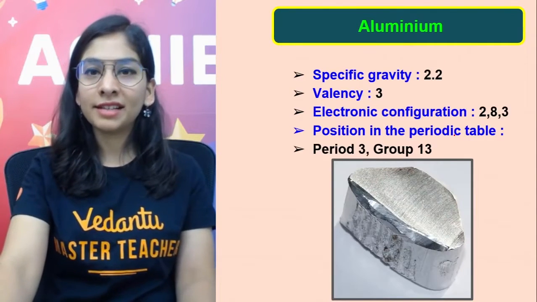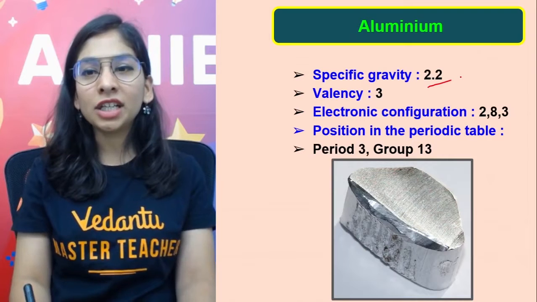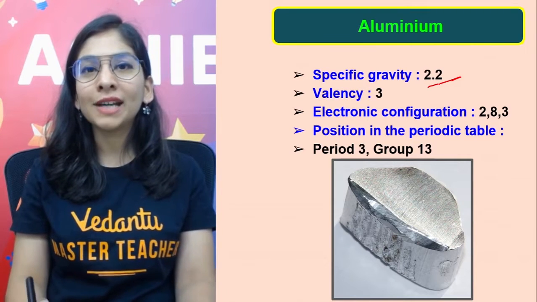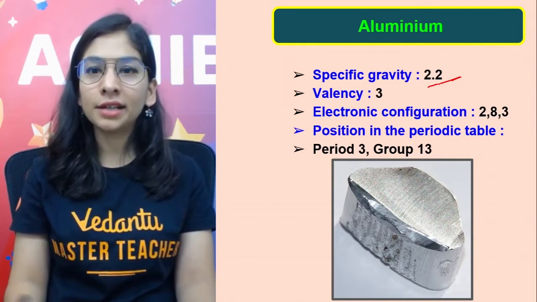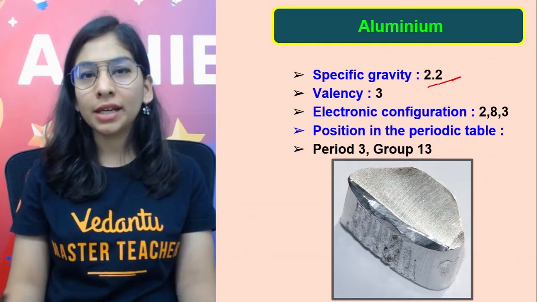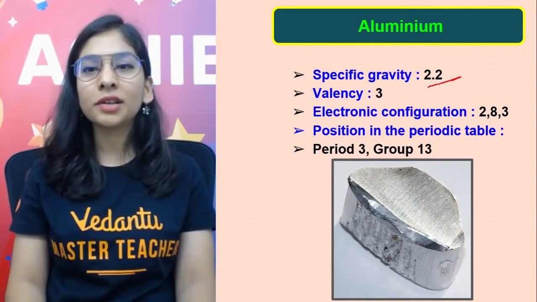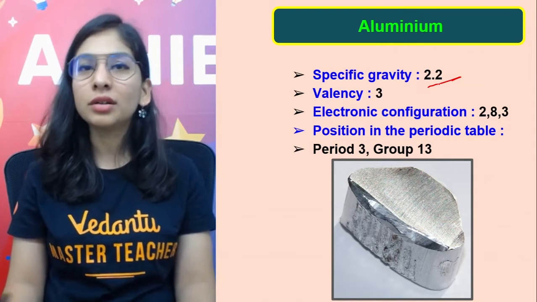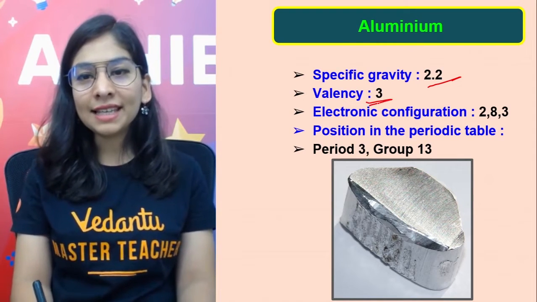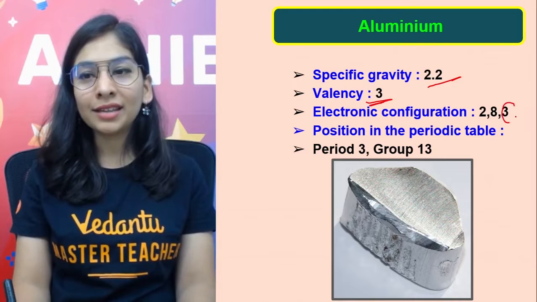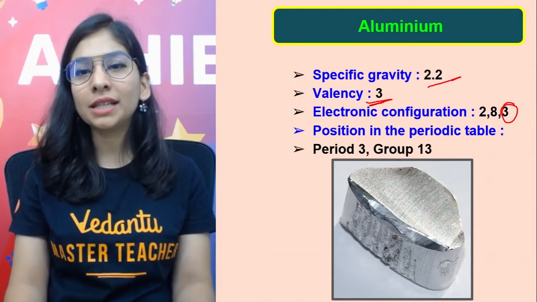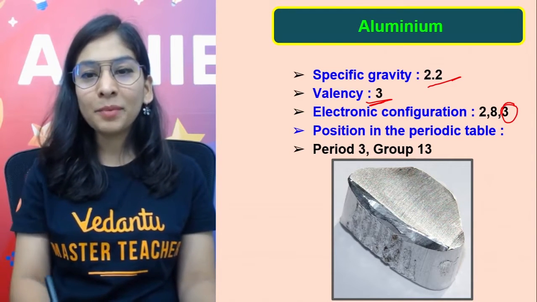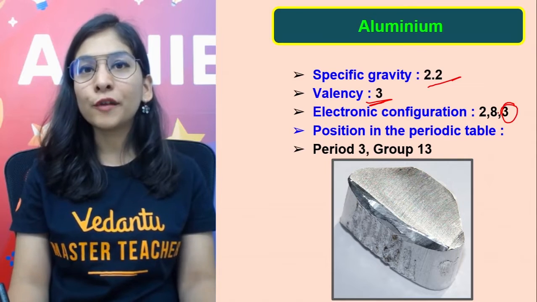We know that the mass number is double plus 1. Specific gravity 2.7 means it's 2.7 times heavier than water. That's what we generally take as a consideration. Valency is 3 because the configuration is 2, 8, 3. It can lose 3 electrons, being a metal, and show a valency of 3. Period 3 because the total number of shells is 3.